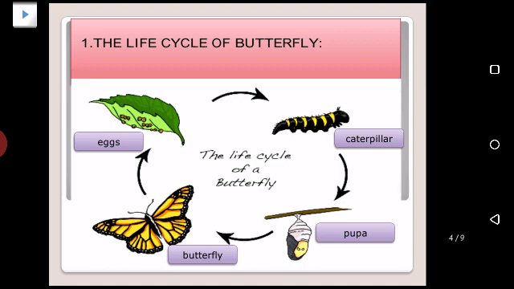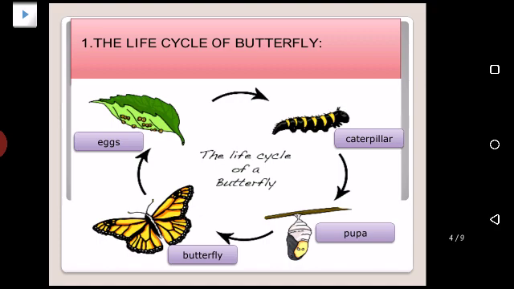First question is about the life cycle of a butterfly. We know that most life cycles start from eggs. What is the first stage of life cycle? Mostly it is eggs. So the life cycle of a butterfly also starts from an egg, and then what hatches from an egg? A caterpillar.